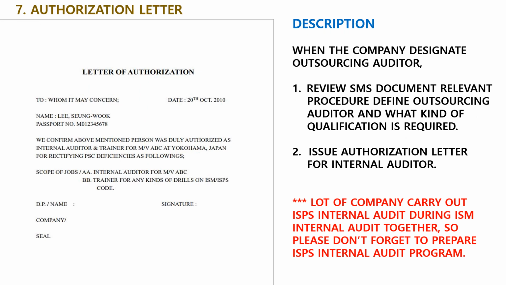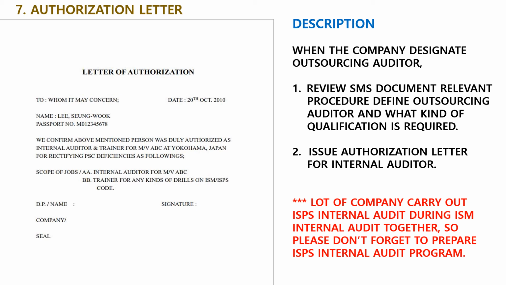Number 7, authorization letter. Description: when the company designates an outsourcing auditor, number 1, review the SMS document's relevant procedure, and define the outsourcing auditor and what kind of qualification is required. Number 2, issue an authorization letter for the internal auditor if this auditor comes from outside.